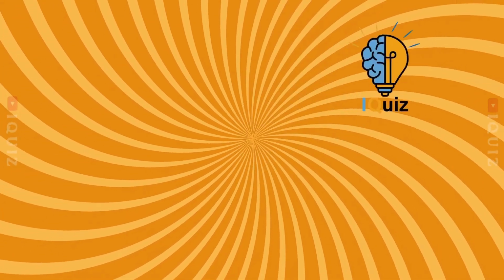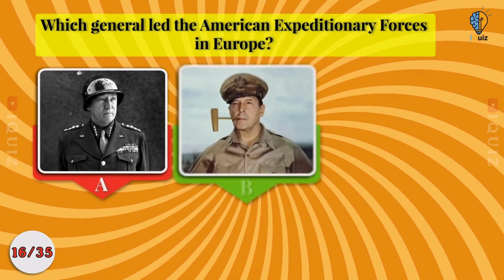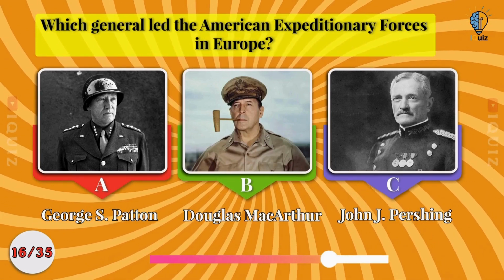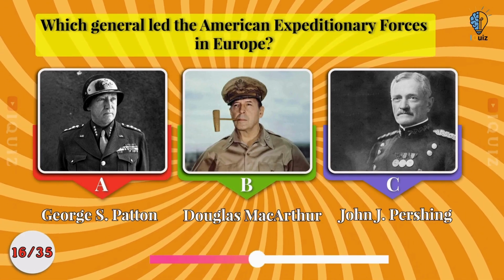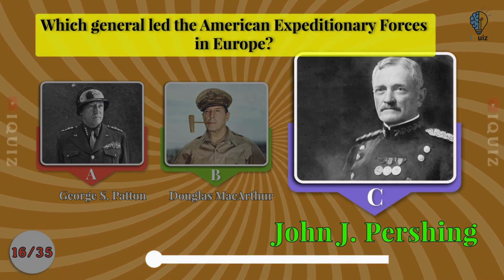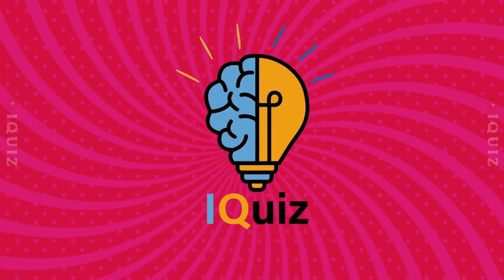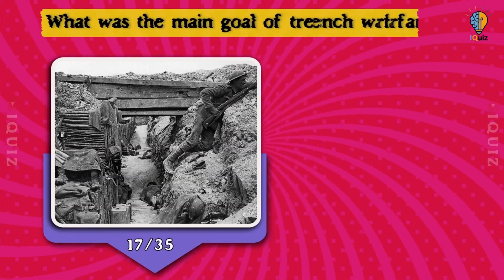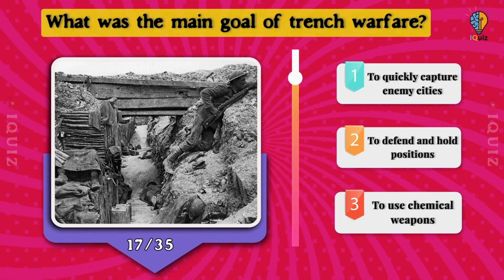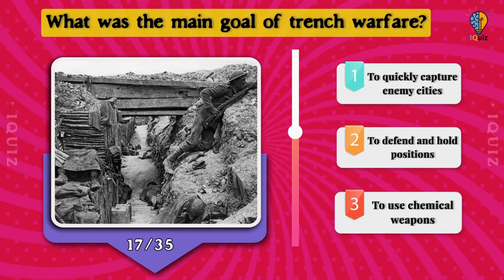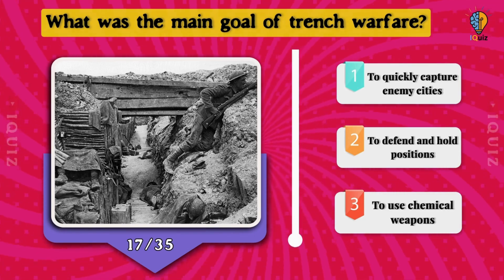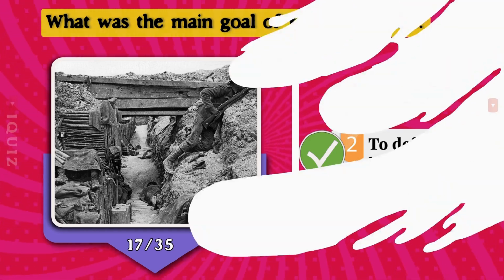Which general led the American Expeditionary Forces in Europe? George S. Patton, Douglas MacArthur, or John J. Pershing? John J. Pershing. What was the main goal of trench warfare? To quickly capture enemy cities, to defend and hold positions, or to use chemical weapons? Main goal was to defend and hold positions.